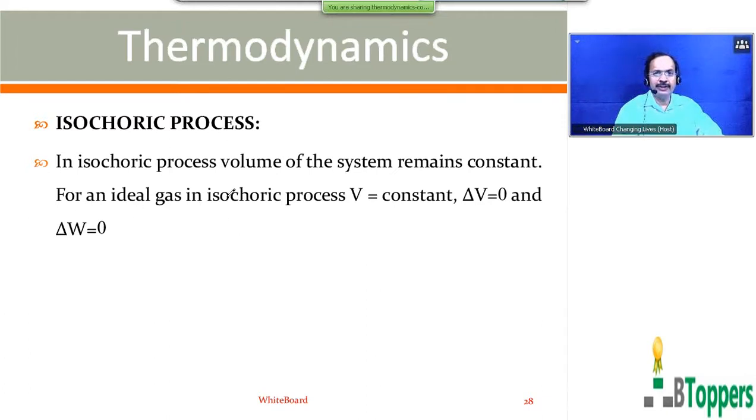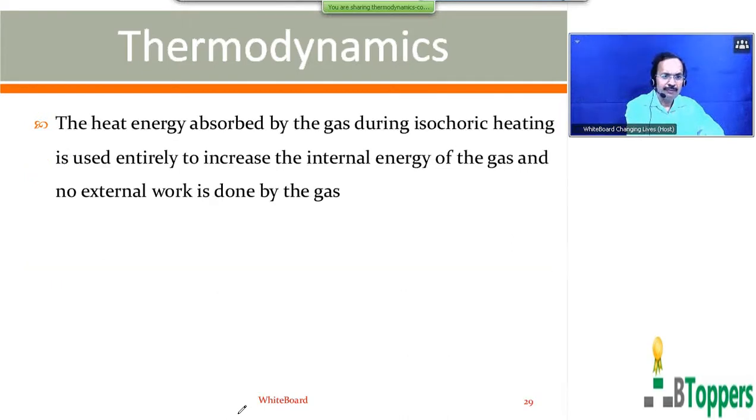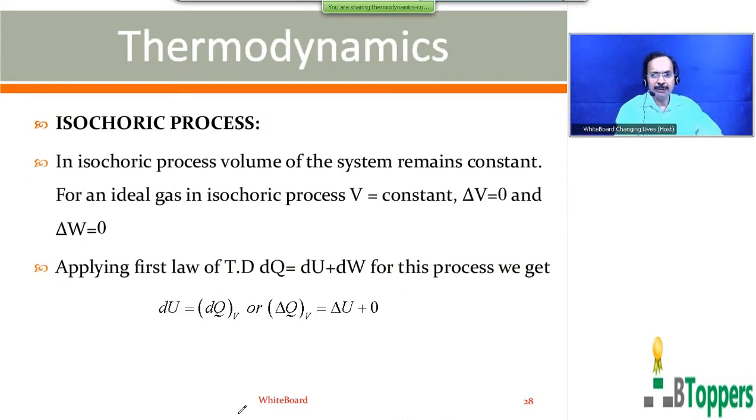In isochoric, I am going to again summarize the discussion I have done for the isochoric process. In an isochoric process, the volume of the system remains constant. For an ideal gas in an isochoric process, V equals constant. V means volume here. ΔV is 0 and ΔW is 0. Applying the first law of thermodynamics, dQ = dU + dW. For this process, we get dU = dQ subscript V, and ΔQ subscript V equals ΔU. Here we have taken work done as 0. Those who are writing the notes, please pause and finish writing the notes up to here. I am going to show the continuation to this.